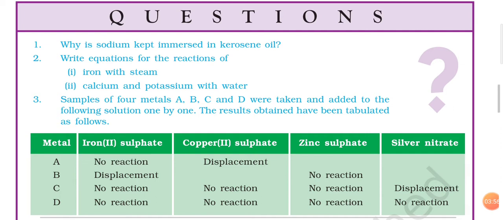This is very easy, like the reaction of metals with air and the reaction of metals with water, which we have already discussed. You will also find some general chemical equations: when a metal reacts with oxygen, that means air, you get metal oxide.